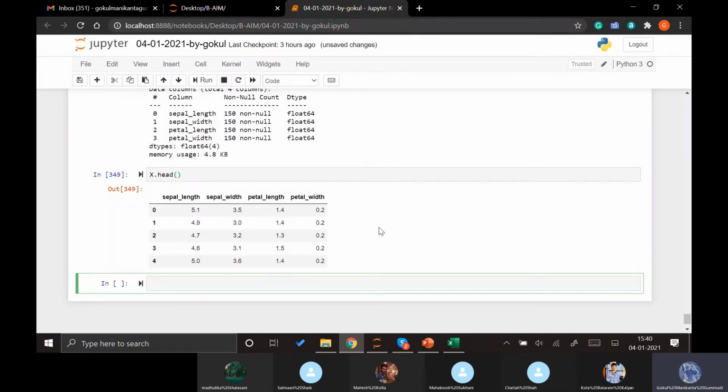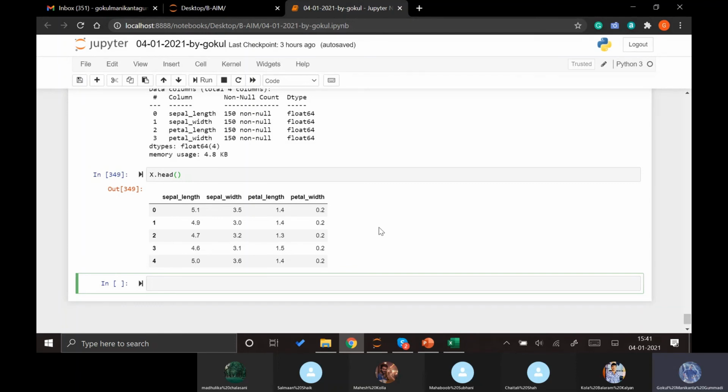Before I apply scale, first we need to split our data into train and test data sets, because this linear discriminant analysis can be applied separately on train and test datasets, taking the same train and test datasets to apply other models which we usually apply in principal component and in factor analysis.